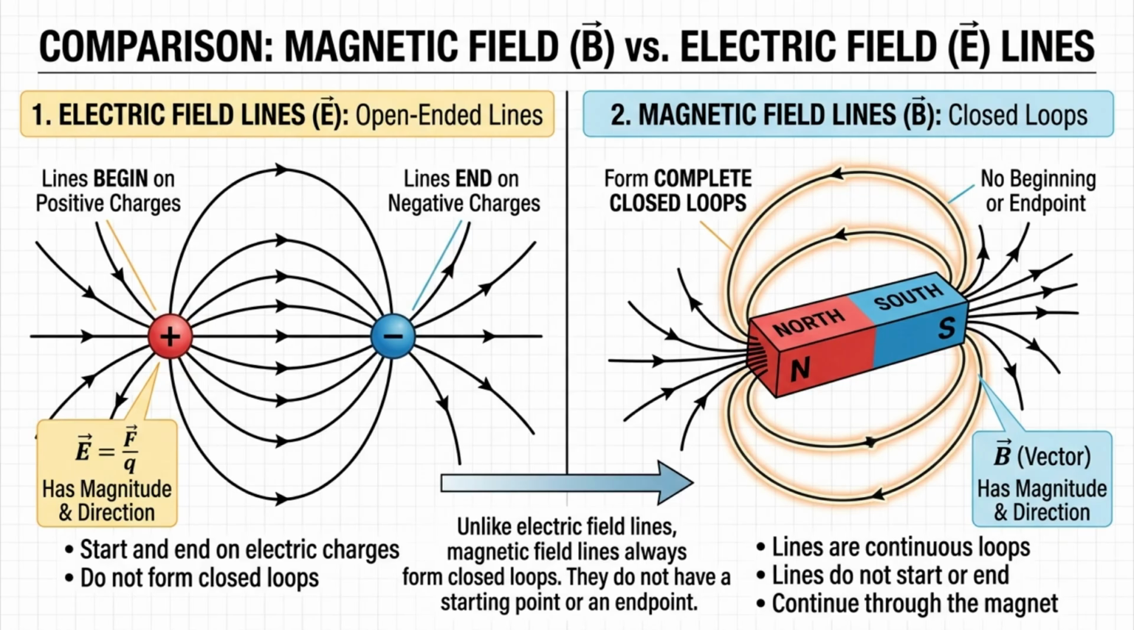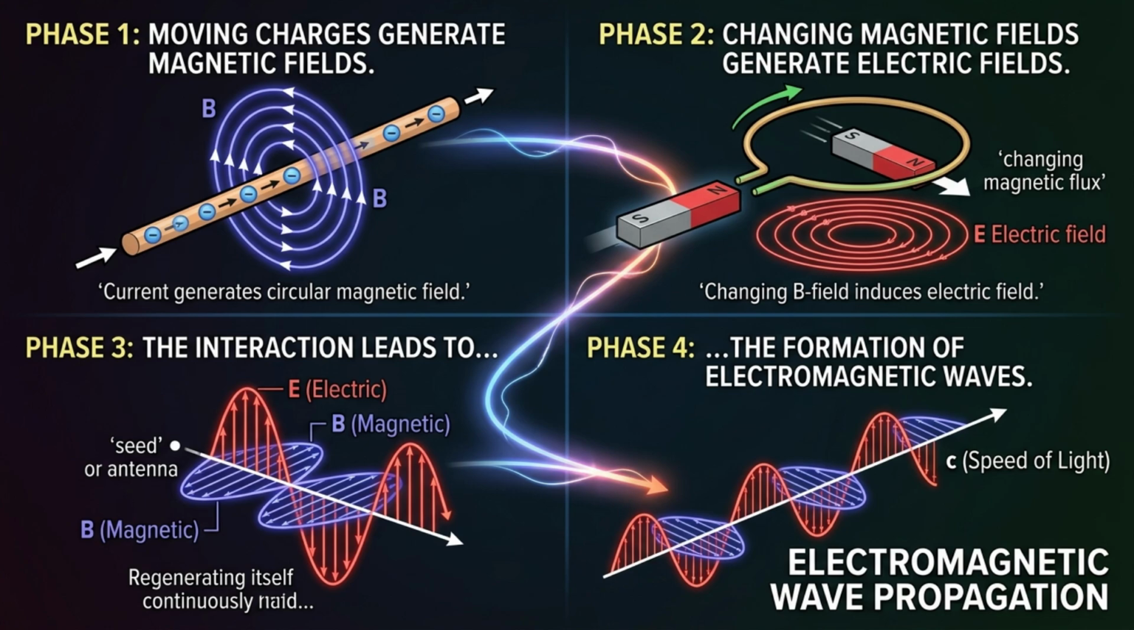Unlike electric field lines, which begin and end on charges, magnetic field lines always form closed loops. They do not have a starting point or an end point. One of the most important ideas in electromagnetism is that electric and magnetic fields are closely connected. Moving charges generate magnetic fields, and changing magnetic fields can generate electric fields. This relationship eventually leads to the formation of electromagnetic waves.